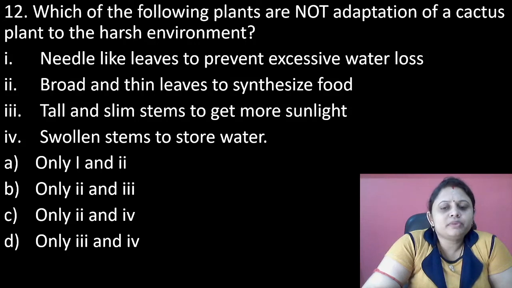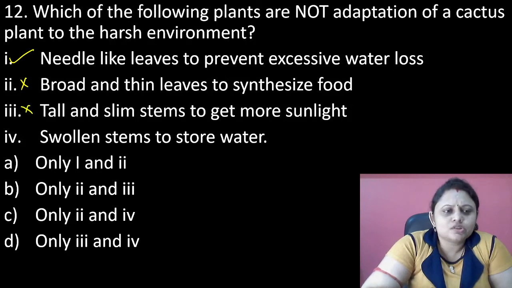Needle-like leaves to prevent excessive water loss. This is an adaptation for a cactus plant. Okay. Broad and thin leaves to synthesize food. No, it is not an adaptation. Tall and slim stems to get more sunlight. This is also not an adaptation. Swollen stems to store water. Yes, this is an adaptation.